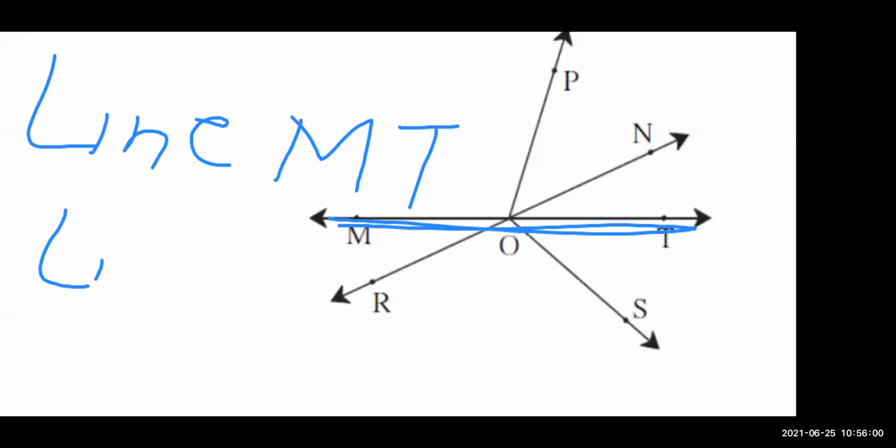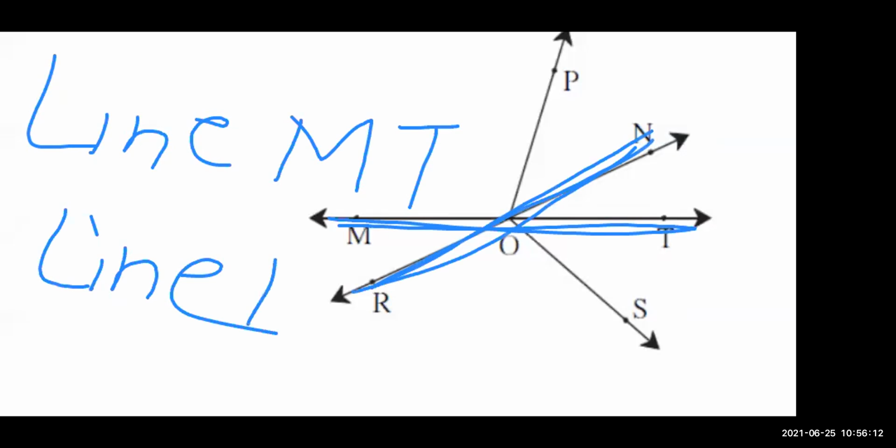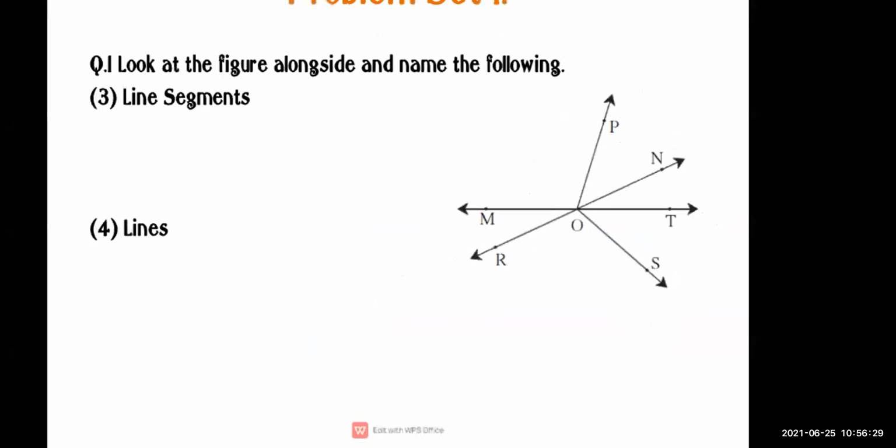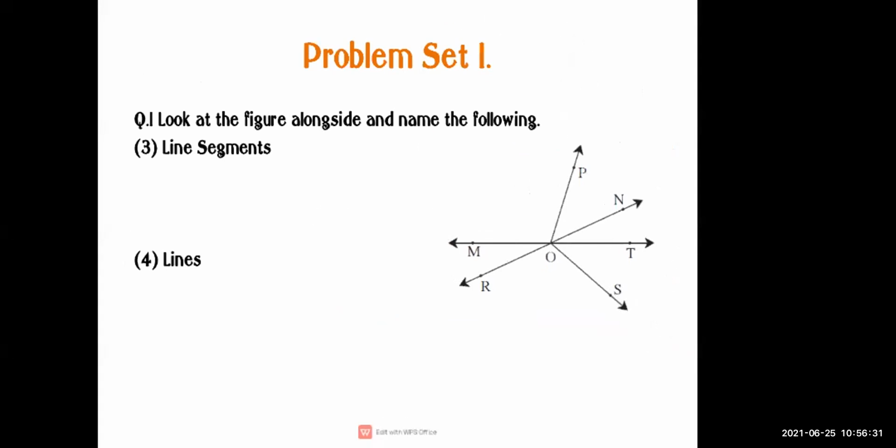And what is the other one? Tell me quickly. What is the other line segment? Very good, Ishwari. That is line RN. There are only 2 line segments. Is it clear? So we have done with line segment also and line also.